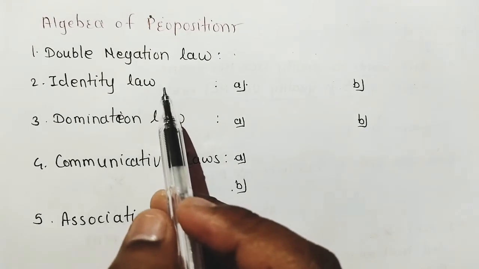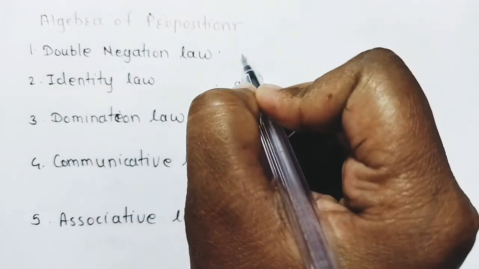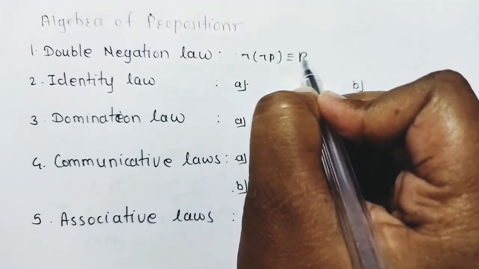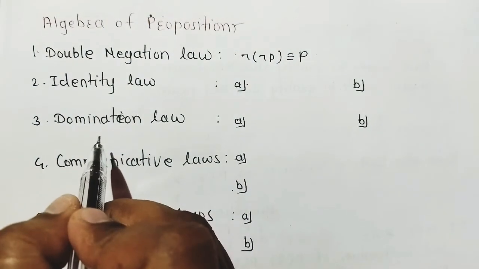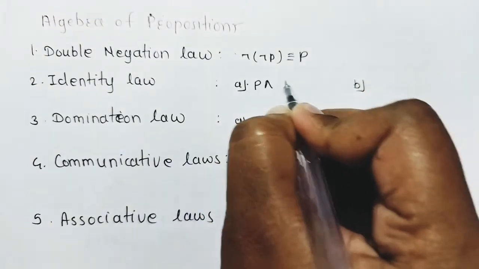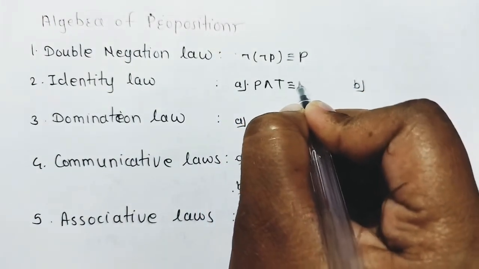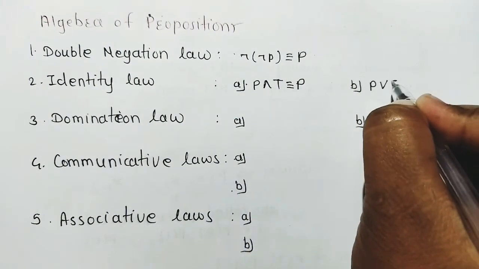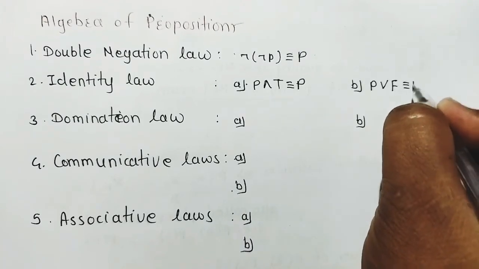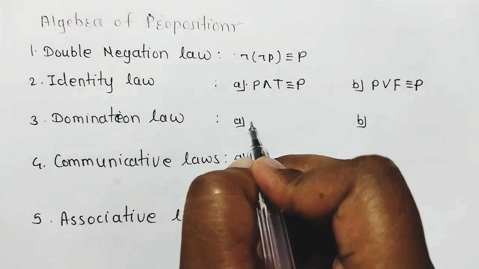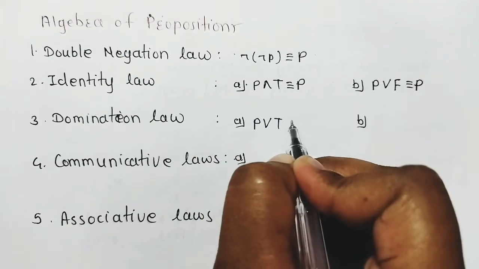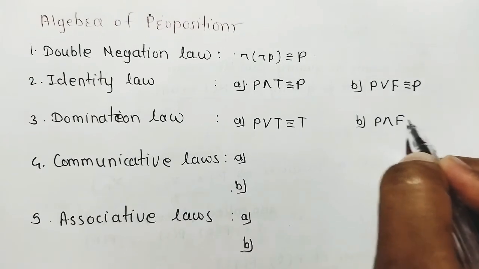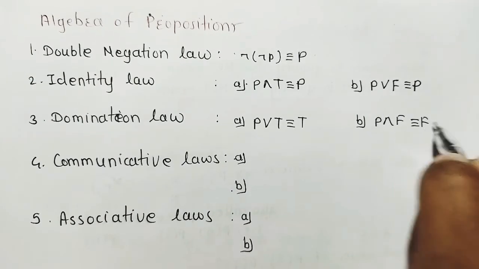So what is the algebra of propositions? First, double negation. Negation of negation P will always be P. What is the identity law? P and T is logically equivalent to P. Second, P or false is always logically equivalent to P. Domination laws: P or T is always logically equivalent to T, and P and F is logically equivalent to F.